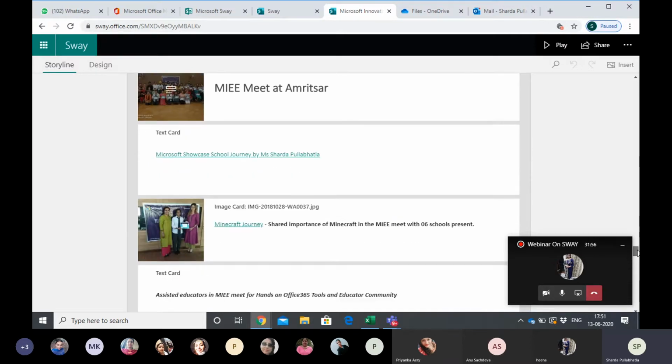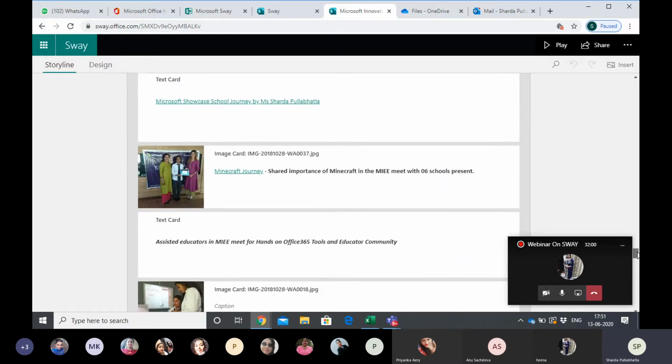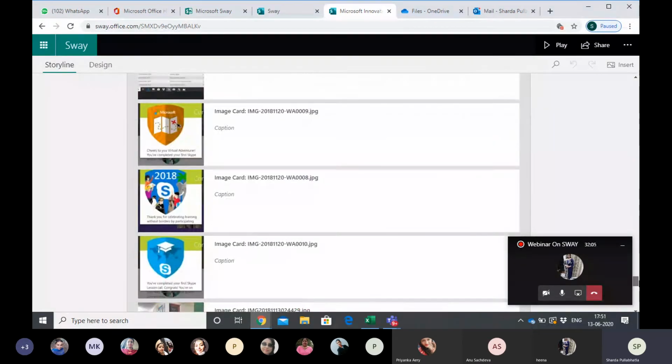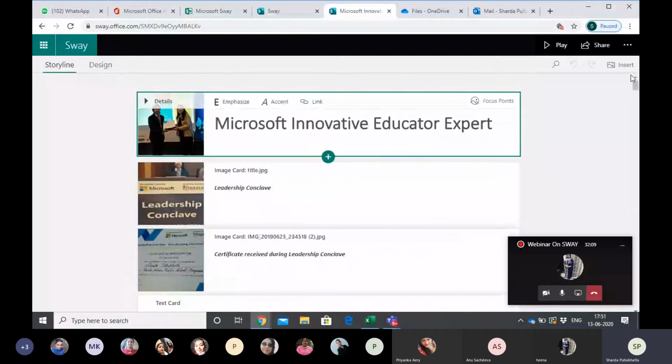So next, my MI meet at Amritsar. This is again another type of card. I have taken it as a heading. Text card is there. Okay. So this is about the MIE nomination, a simple Sway. Now let's see how a Sway appears. You have made one part or two parts or three parts.